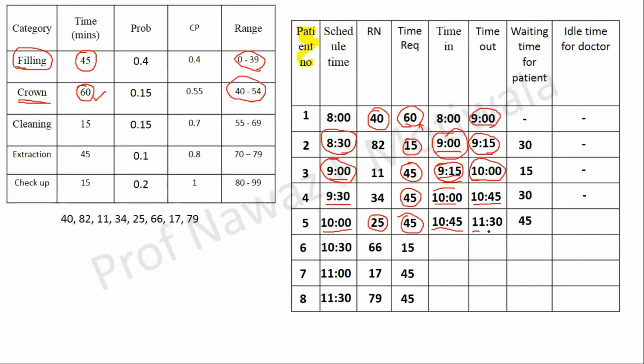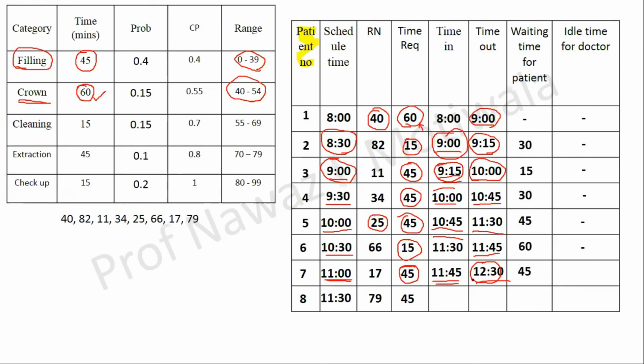Next, out time for this is 11:30, so this will become in time for the sixth person, and the time required is 15 minutes, so he will come out at 11:45, and the time the patient has to wait will be 10:30 to 11:30, so it will be 60 minutes. This comes out at 11:45, so the next will go in at 11:45 and requires 45 minutes of attention, so he will be coming out at 12:30. Oh, sorry, before that, the waiting time: scheduled time was 11, goes in at 11:45, waiting time is 45.